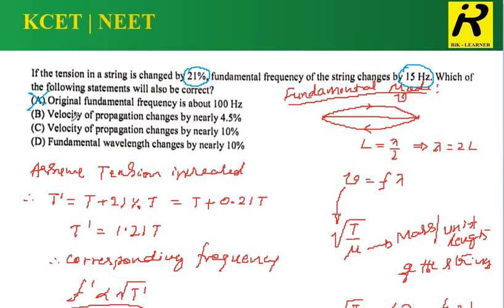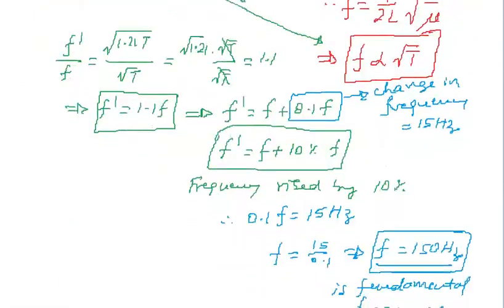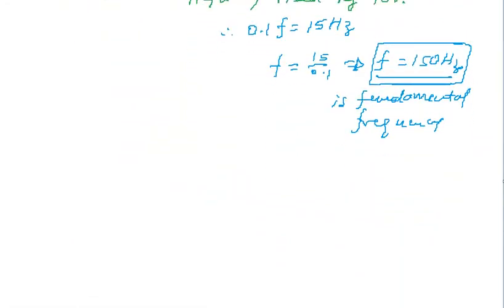Now we have to think about the velocity of propagation. In these two options, option B and option C, they are saying the velocity of propagation changes by nearly 4.5% and 10% respectively. I have to check that one more time. I have to find out the change in the velocity.